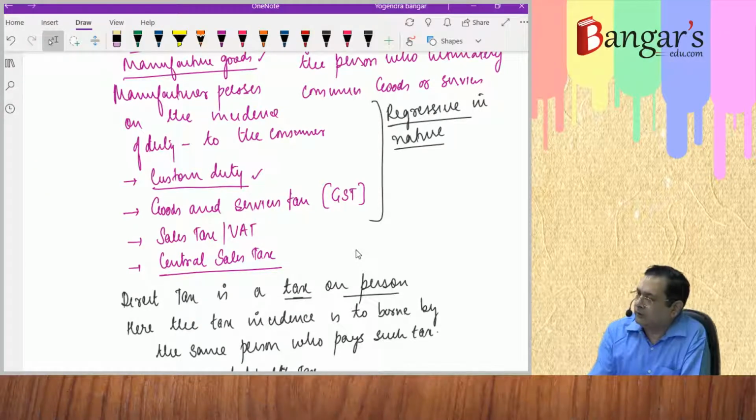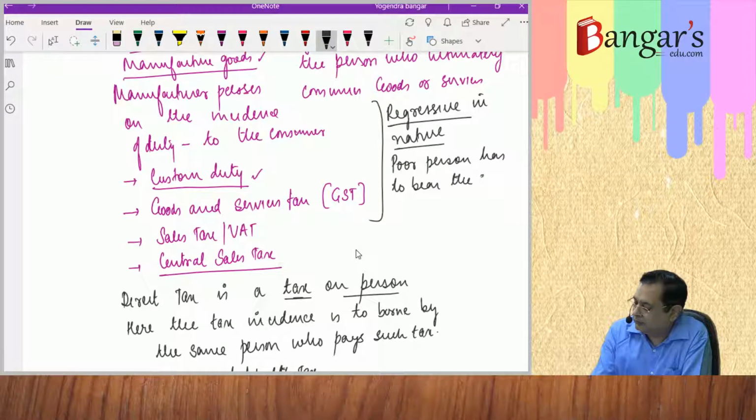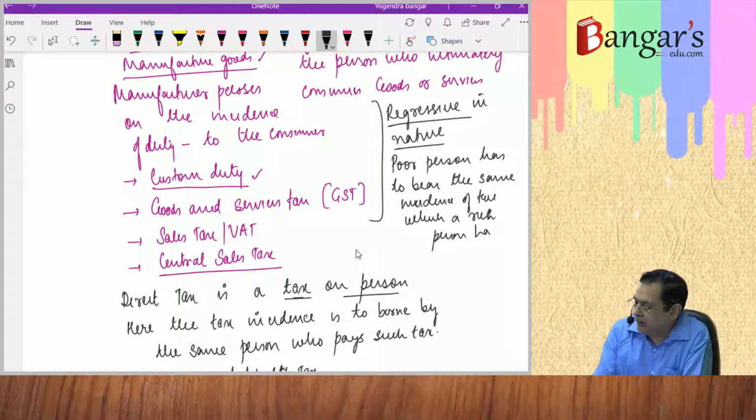In the sense that a poor person has to bear the same incidence of tax which a rich person has to bear.